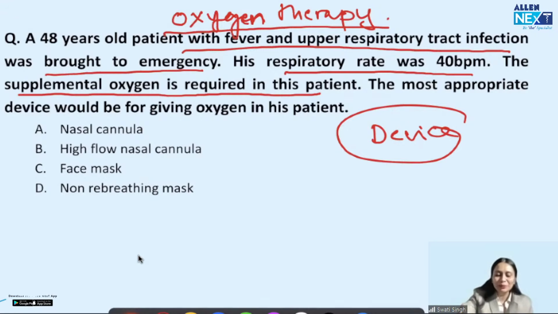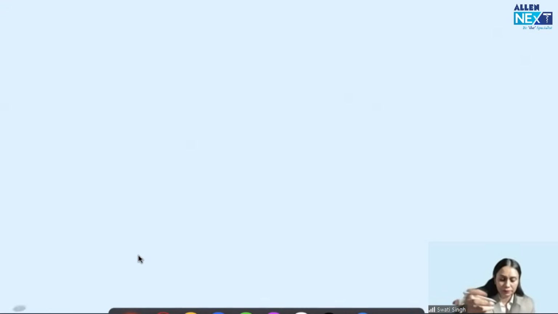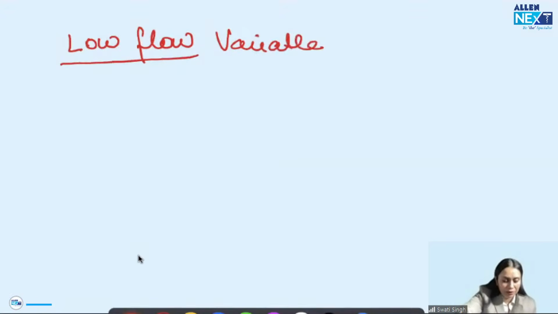Okay, coming back on oxygen therapy. Any question asked on oxygen therapy, you will have to remember that the devices are divided into two types: low flow variable FiO2 delivering devices, and high flow fixed FiO2 delivering devices.